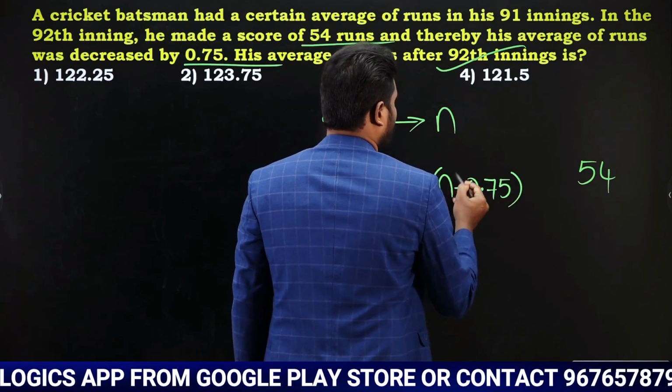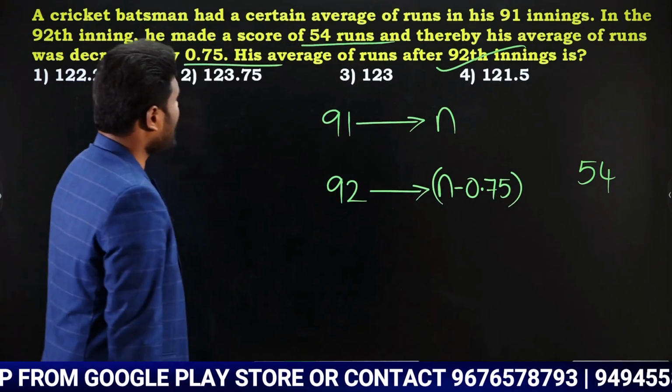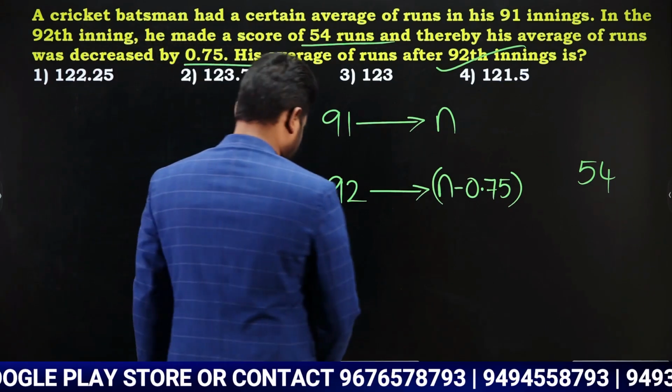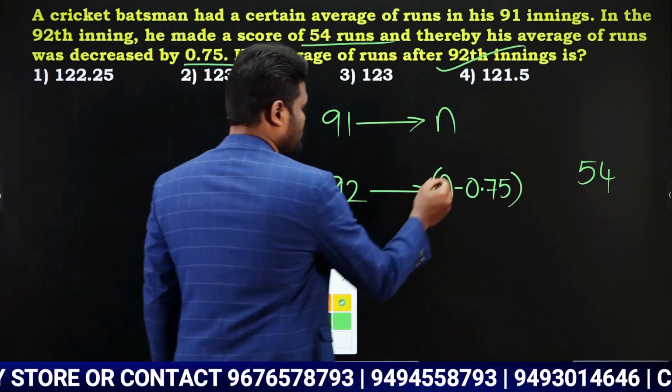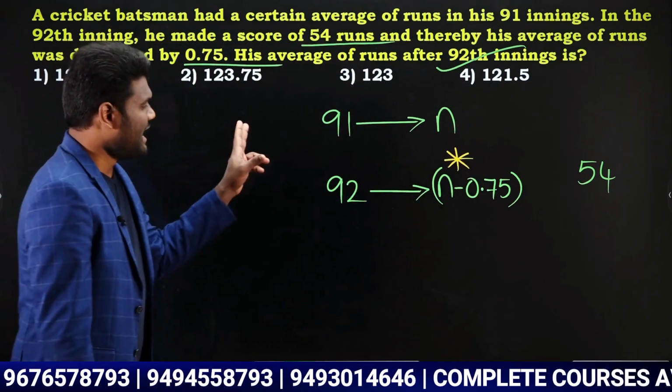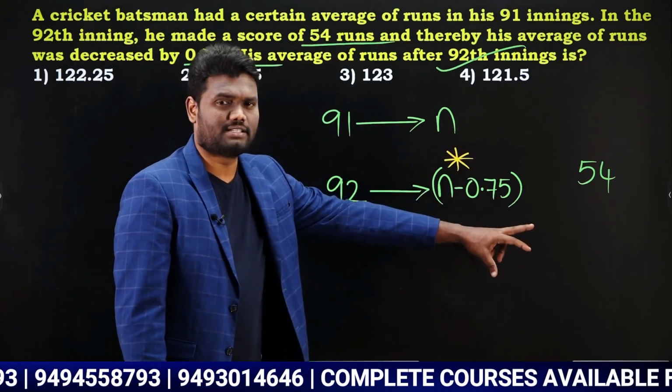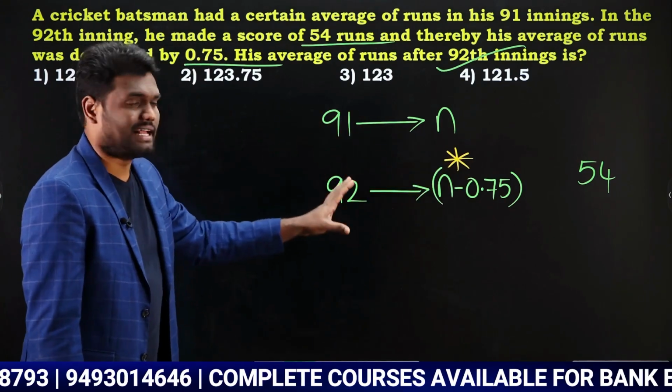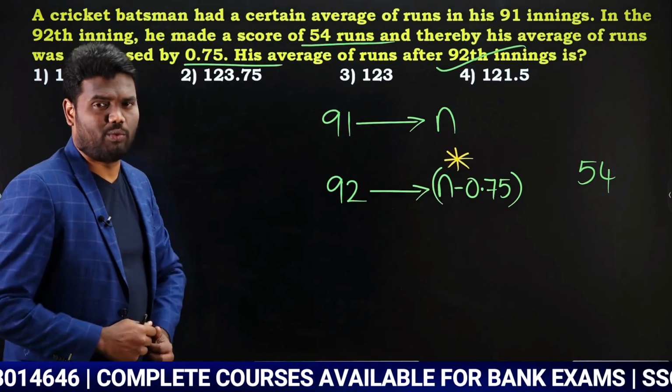Now your question is to find his average of runs after 92nd innings, which means we are supposed to find this value. If you want, you can go with the same concept: left hand side difference multiplied with right hand side difference. You can go with the same concept, you will get the answer. Or else you can go with the concept of equal distribution.